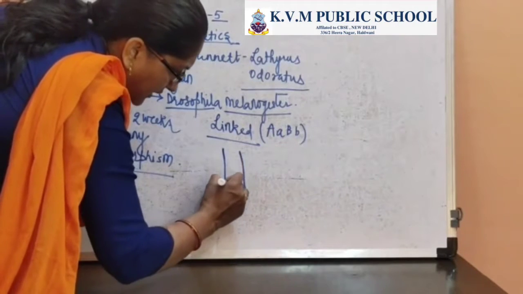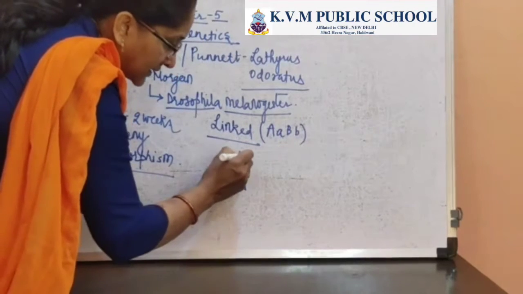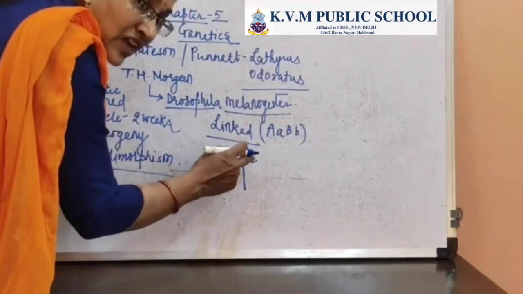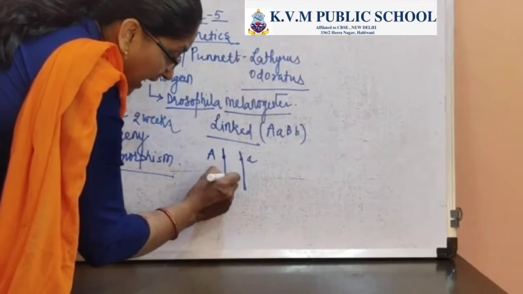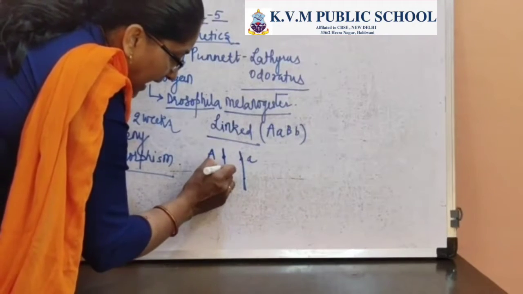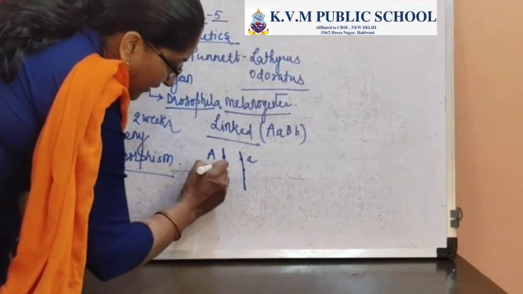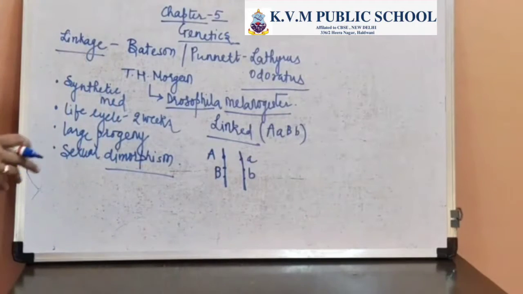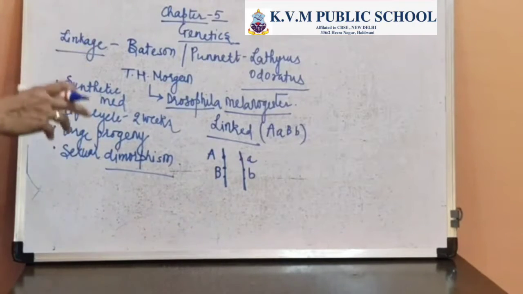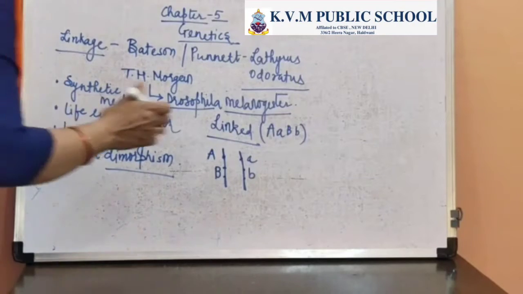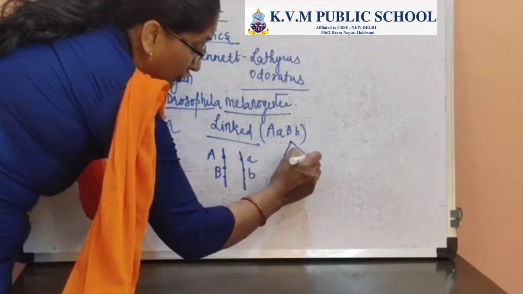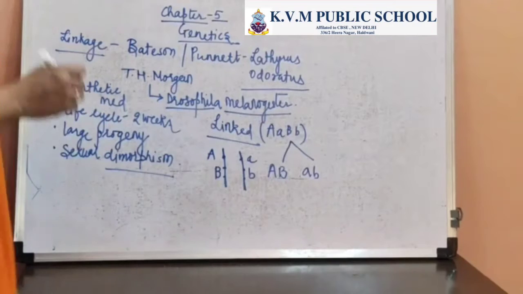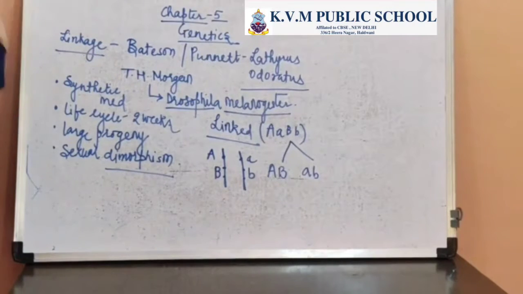chromosomes, the homologs, where this is the locus where a dominant gene A is present, and the other locus where the recessive gene a is present for the other trait. And then I'll mark the other locus, the position for B, and this one for small b. Now, when the genes are linked, for a dihybrid cross there will be just 2 gametes produced. One will be capital AB and the other one will be small ab. So there will be production of just 2 gametes if the genes are linked.